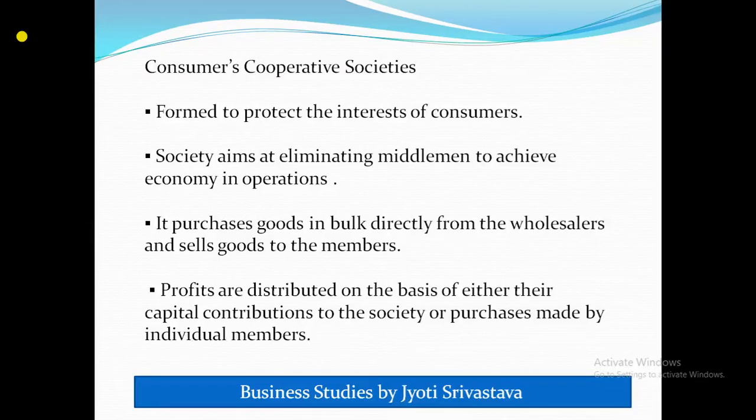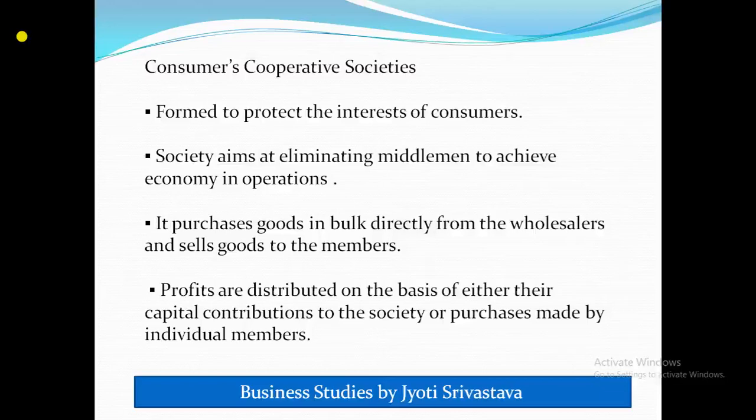On the basis of why they are established, the consumer cooperative society was established basically to protect the interest of consumers, and how to protect the consumer, by eliminating middlemen, so it will result in economy of operation. Now the question arises, how economy of operation?